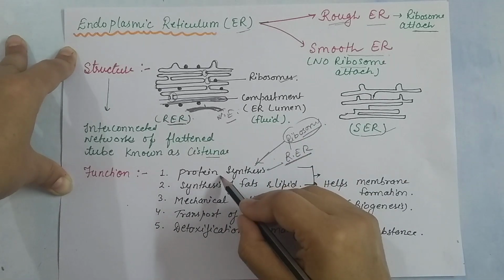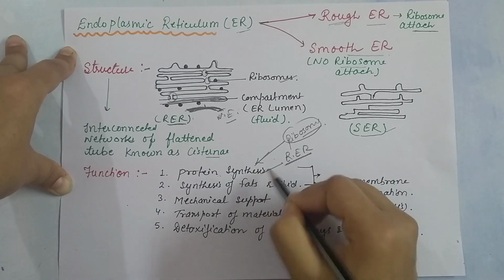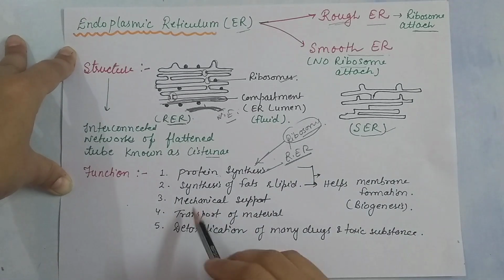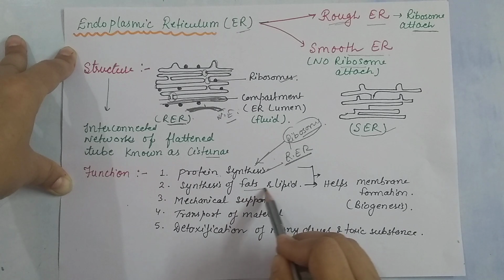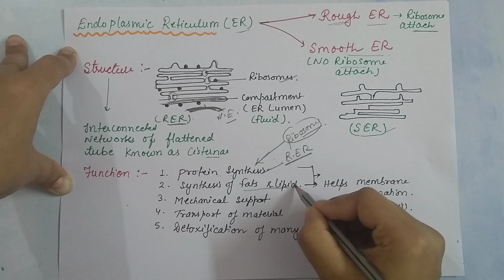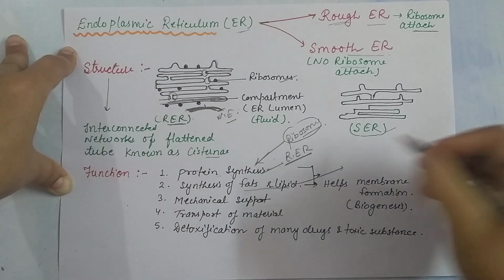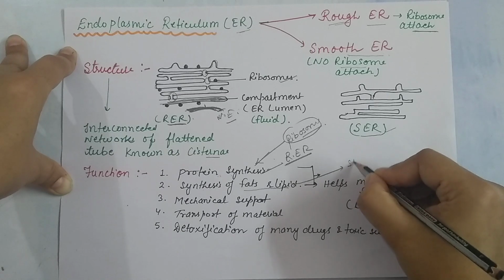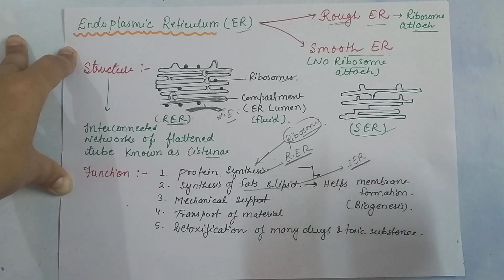That's why they are used for protein synthesis. Our next one is the synthesis of fat and lipid. Basically, the synthesis of fat and lipid is done by the smooth endoplasmic reticulum.